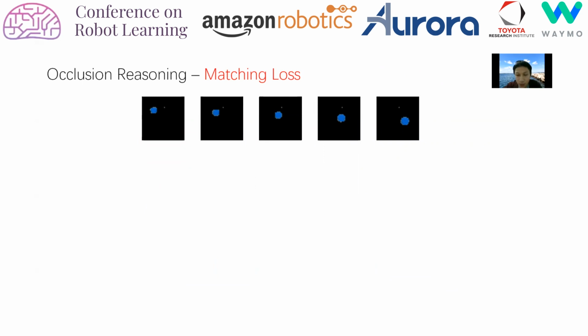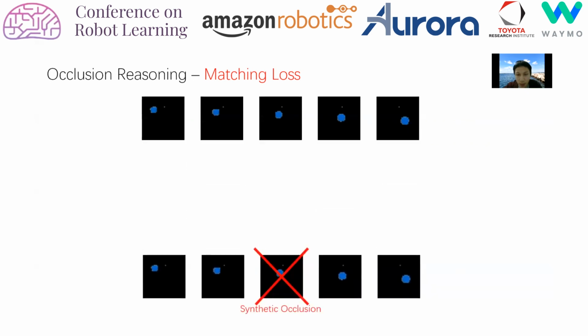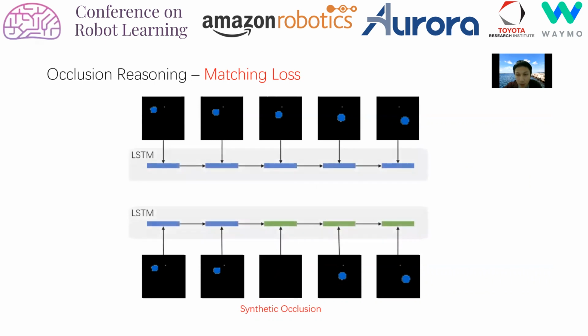It works as follows. First, given a trajectory of segmented objects, we add synthetic occlusions to an image in the middle of a trajectory. After synthetic occlusion, humans can still infer the object position from the previous object trajectories. Therefore, we use an LSTM to encode the history information of the object trajectory into the latent space. We add the matching loss, which is the L2 loss between each pair of latent vectors after synthetic occlusion in the original and the occluded trajectory. We want the LSTM to encode them as the same, so it can learn to use the history information to infer the object position and be robust to occlusions.